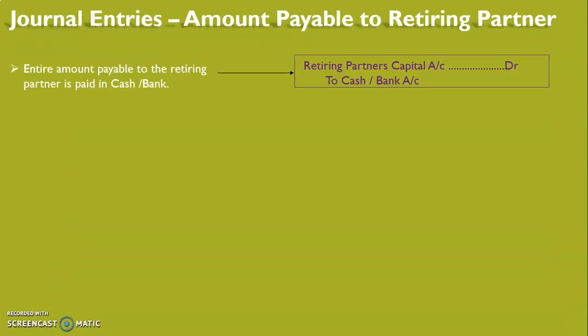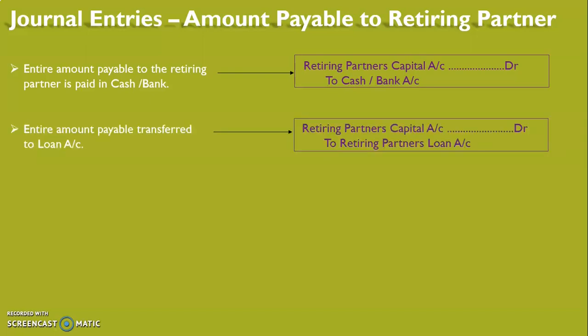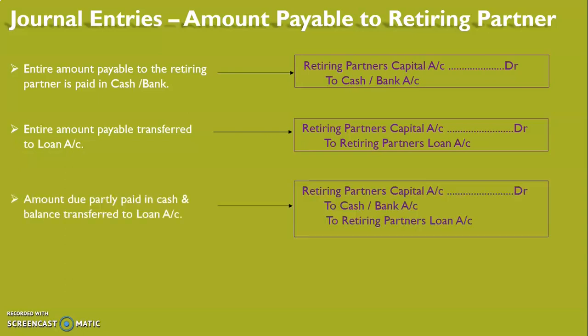So if the entire amount payable to the retiring partner is paid in cash or bank, the entry will be retiring partner's capital account debit to cash or bank. If the entire amount payable is transferred to the loan account, that is, the retiring partner wishes to keep this amount in the business as his loan, then retiring partner's capital account debit to retiring partner's loan account. And if part of the amount is paid in cash and the balance transferred to the loan account, then the entry will be retiring partner's capital account debit to cash or bank and to retiring partner's loan account.